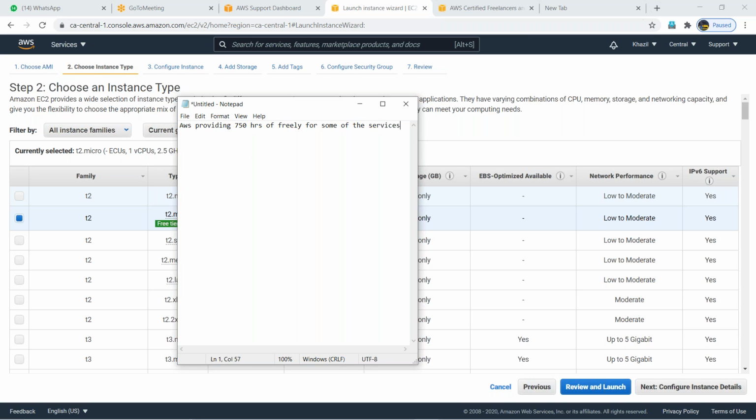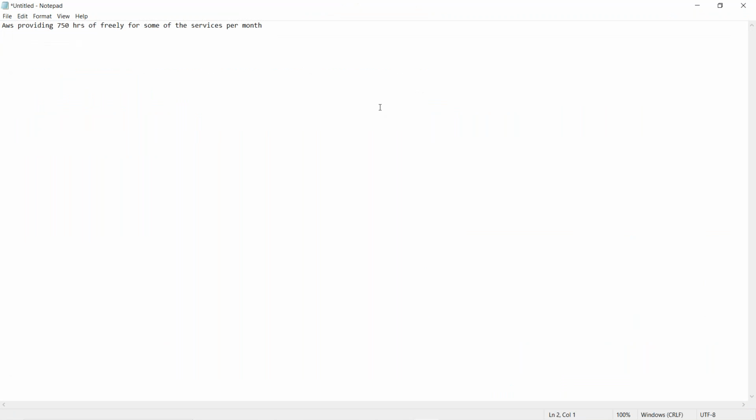As I told you, per month, up to 12 months. Every month you will get 750 hours, guys. Only some of the services are eligible, not all the services, guys. Okay? Only some of the services.